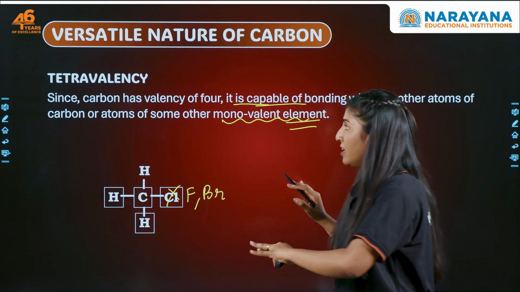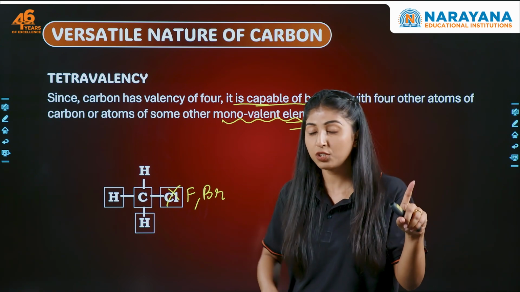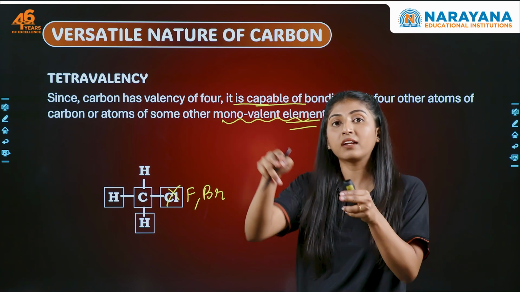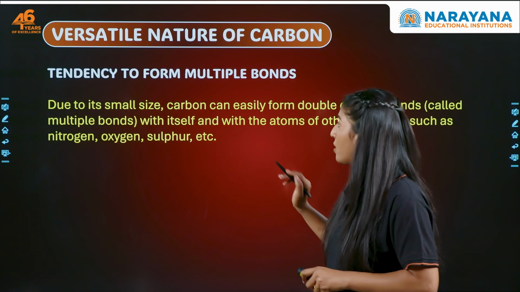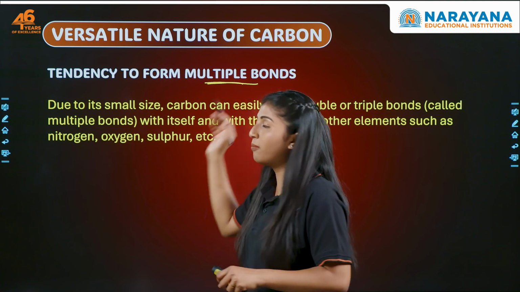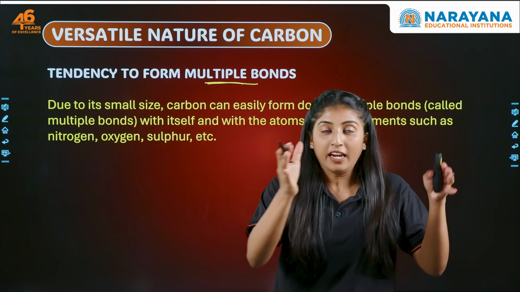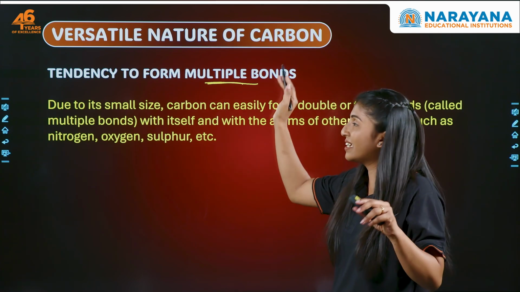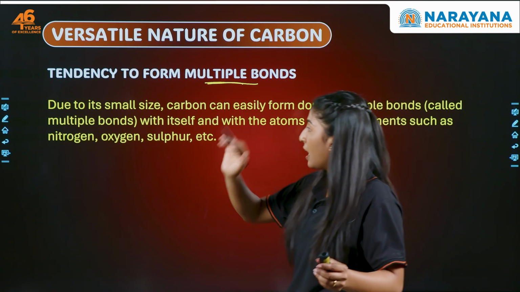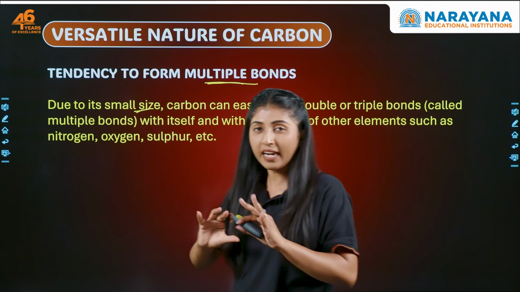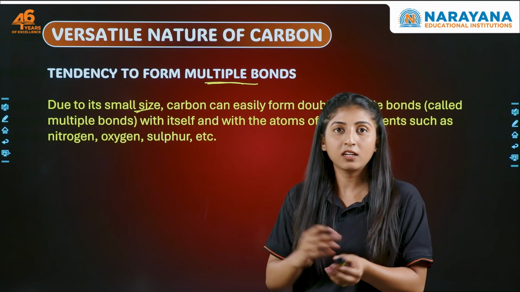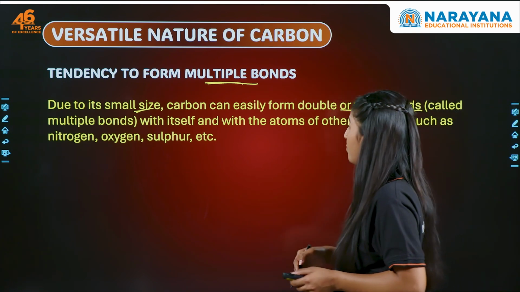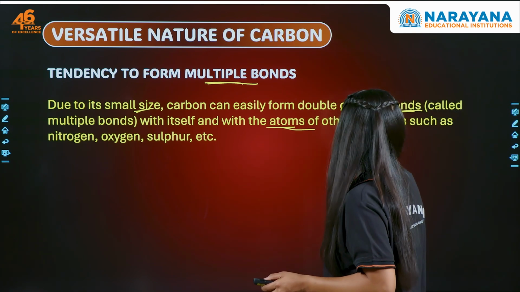So what do we see here is that carbon has catenation, खुद के साथ लिंक कर रहा है, ठीक है? Carbon has tetravalency, मतलब 4 सिंगल बॉन्ड्स बना सकता है, right? Also carbon has a tendency to form multiple bonds. भाई साहब, it had sona, now this is the suhaga of the sona, यानी सोने पर सुहागा, right? मतलब carbon has actually a very small size. So what it can do, that carbon कभी double bond बना लिया, कभी इन्होंने triple bond बना लिया, right? So it can easily form double and triple bonds with itself and with the atoms of other elements.